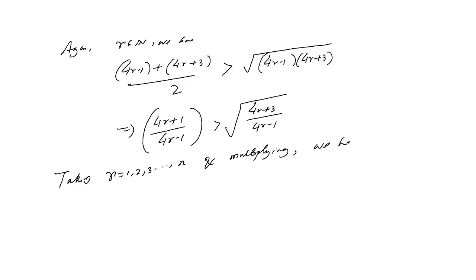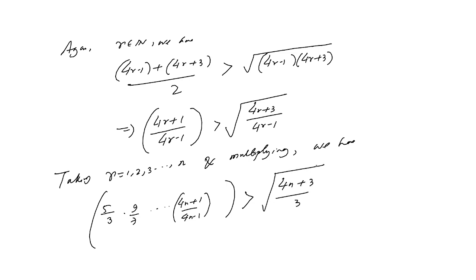We have 5 by 3, 9 by 7, up to 4n plus 1 by 4n minus 1. This quantity is greater than 4n plus 3 by 3 square root.